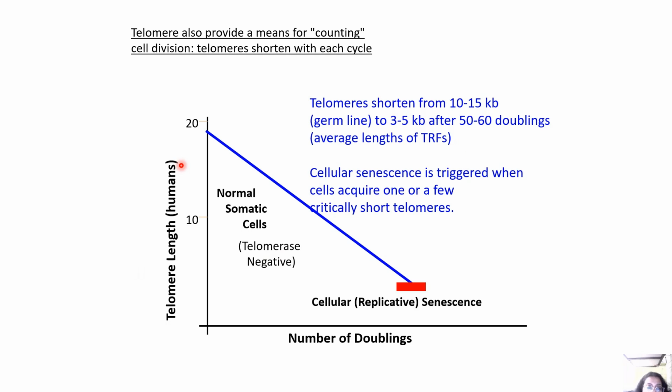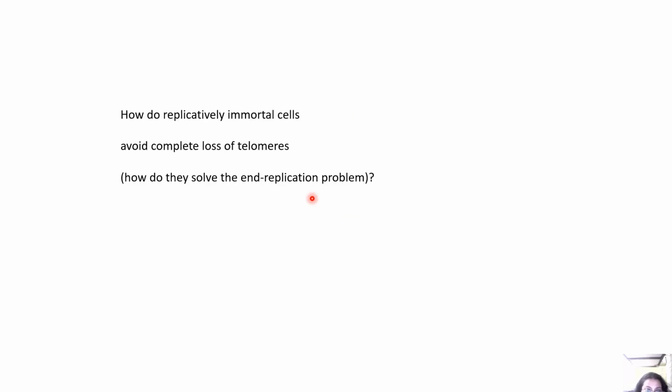The x-axis is the number of doublings, and the y-axis is telomere length. You can see that as the number of doublings increases, the telomere length decreases, reaching replicative senescence. It's inversely proportional. So how do replicatively immortal cells avoid complete loss of telomeres? How do they solve the end replication problem?